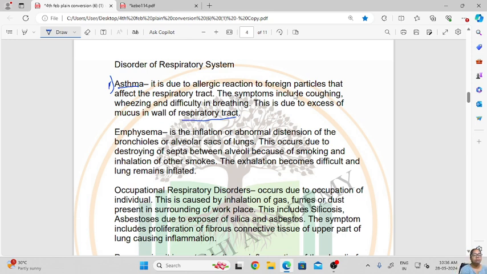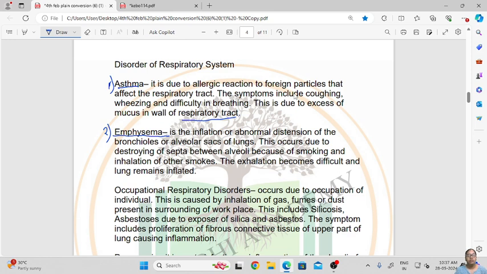Then comes emphysema. This is the inflation or abnormal distension of the bronchioles or alveolar sacs of the lungs.